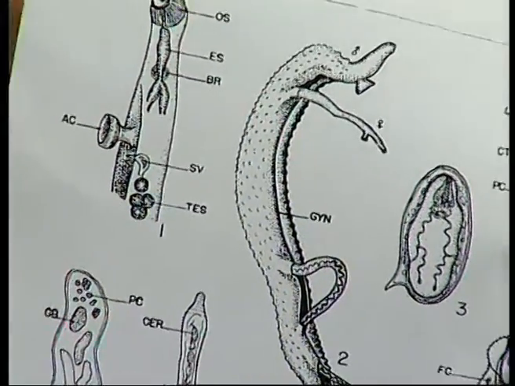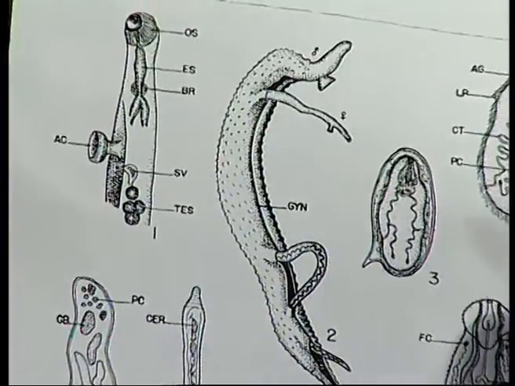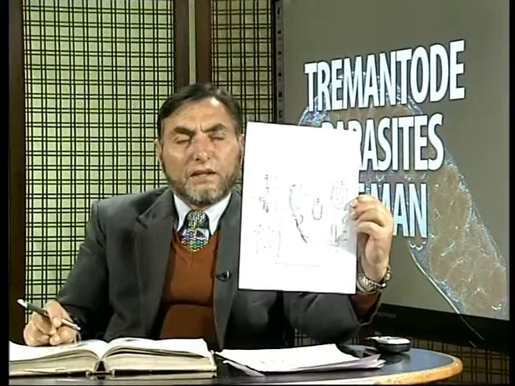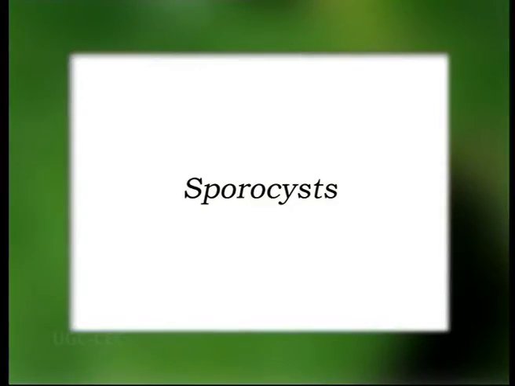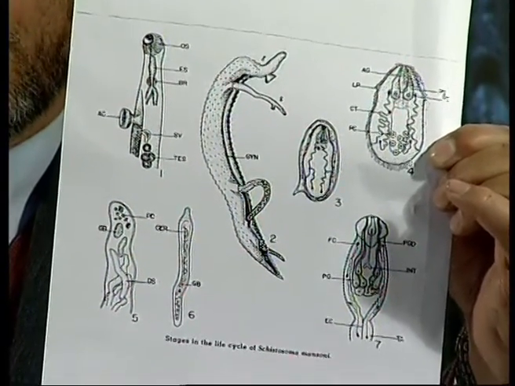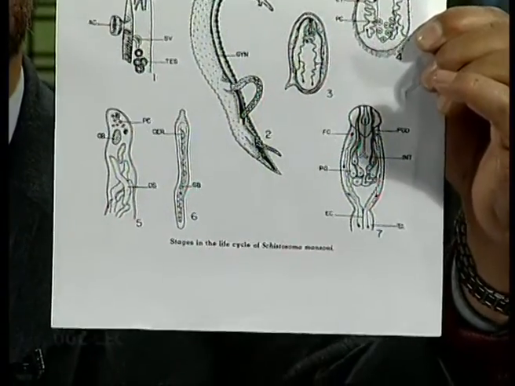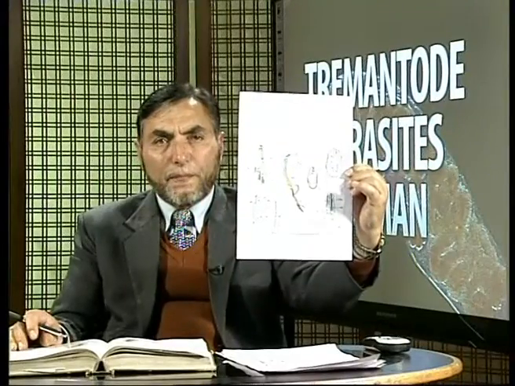They enter the body of the snail, and here they divide into sporocysts. After this, they become furcocercous cercariae. They have a definite tail, and by virtue of this, they are known as furcocercous cercariae.